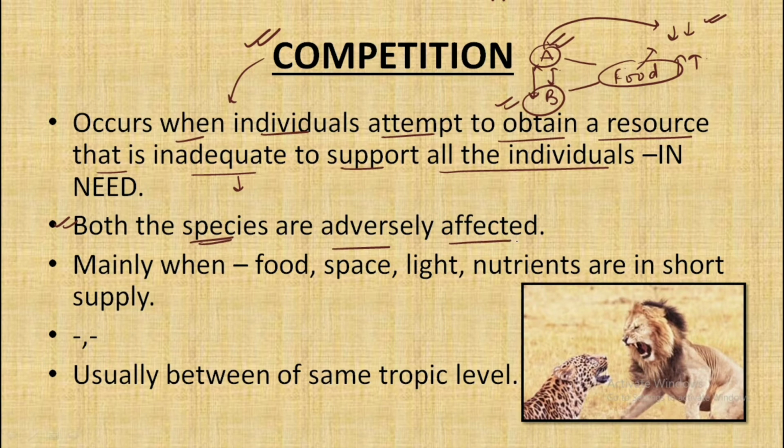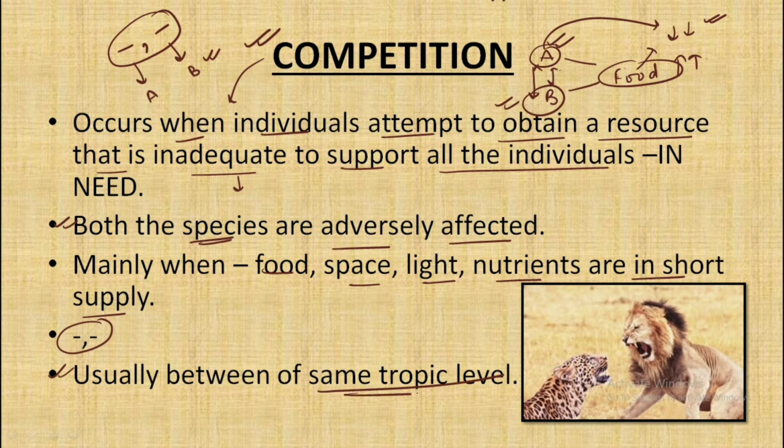This competition mainly occurs for food, space, light, and nutrients when they are in short supply. We denote the competition as negative because as a result of the interaction both species A and species B would get harmed. And this competition usually occurs between the members of the same trophic level.